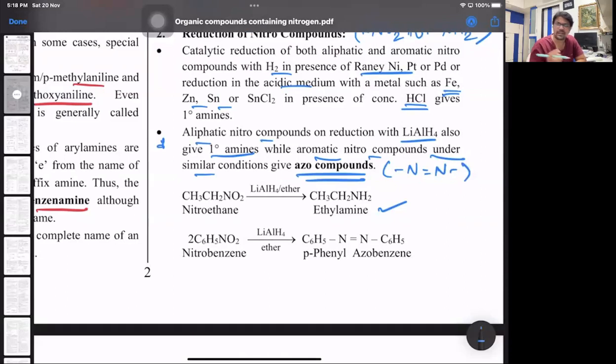And the same, nitrobenzene, 2 moles, that is the aromatic compound. Aliphatic gives you primary amine, and the number of carbon atoms remains the same. But here 2 nitrobenzene will form paraphenyl azobenzene. Azo is N double bond N. Paraphenyl means on the opposite position of it. So paraphenyl azobenzene, or you can say azobenzene also would be correct, because at para position as such, there is nothing. So you can just call it phenylazobenzene.